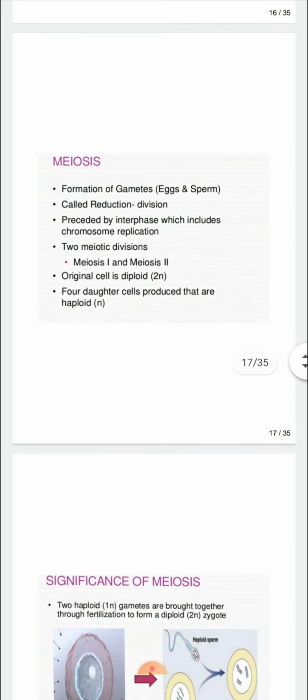Then it is preceded by interphase, which includes chromosome replication, and the two meiotic divisions occur in this: meiosis 1 and meiosis 2. The original cell is diploid, and four daughter cells are produced that are haploid.